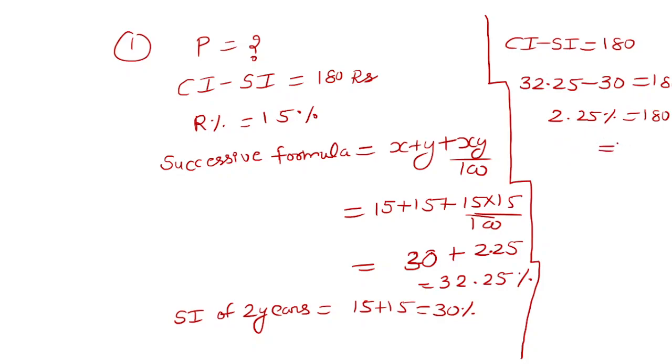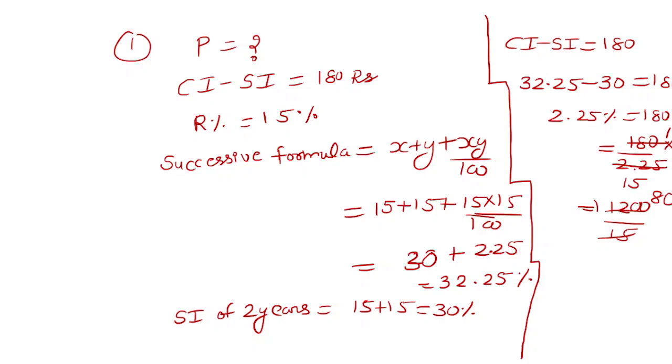Now you have to find the value of this. How will you solve it? You will put 180 here, 2.25 here, multiplied by 100. You will solve it, and you get 1200 by 15. 15 times 8 is 120, and this is 80.